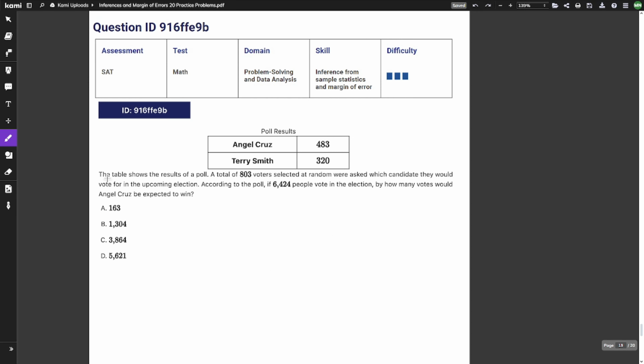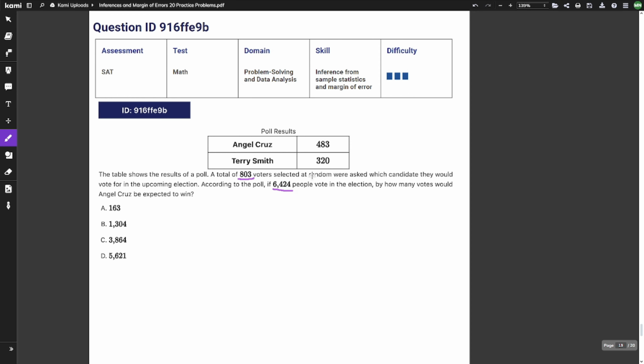Question number 19. The table shows the results of a poll. A total of 803 voters selected at random were asked which candidate they would vote for in the upcoming election. According to the poll, if 6,424 people vote in the election, by how many votes would Angel Cruz be expected to win?